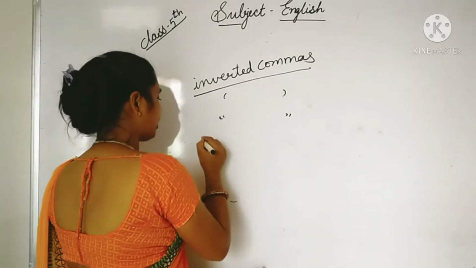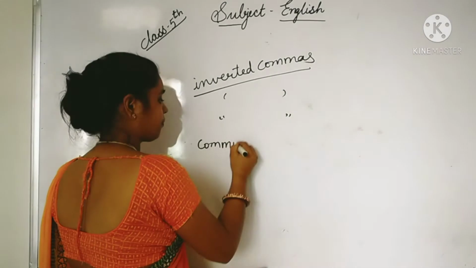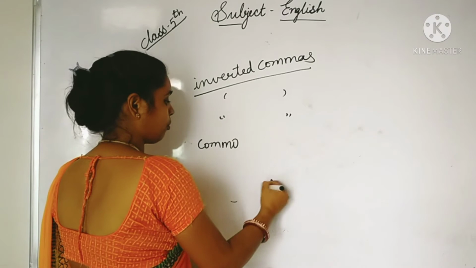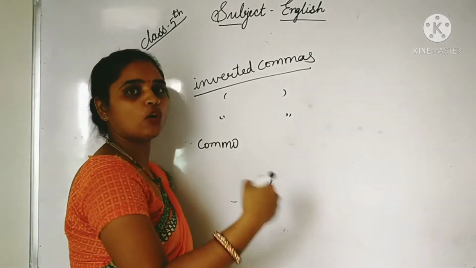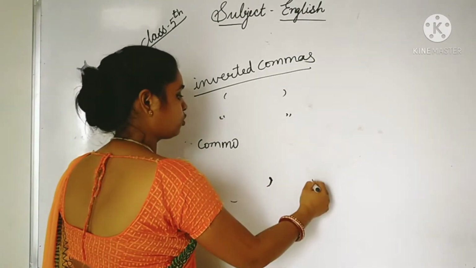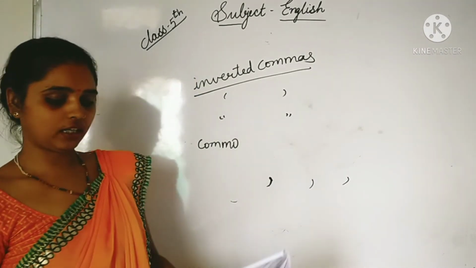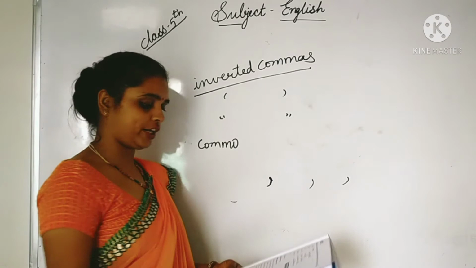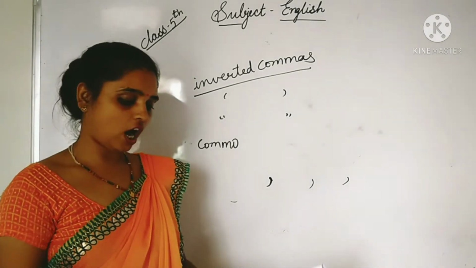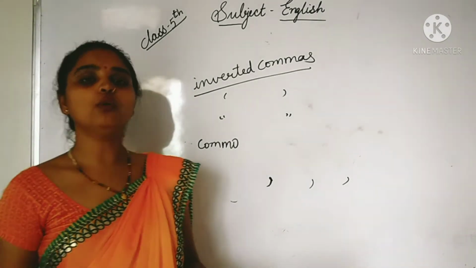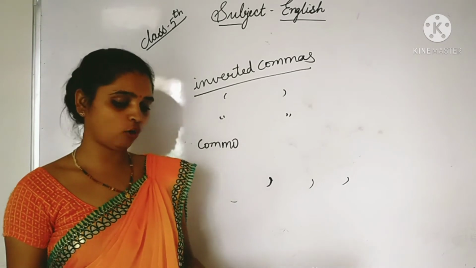After this we can learn about the comma. Comma means like this we are putting. Sometimes if you are writing one or two, three names, at that time we use comma like this. Yes, these are the commas. Inverted commas are also known as quotation marks, speech marks or quotes. They are mainly used to mark the beginning and end of the actual words.